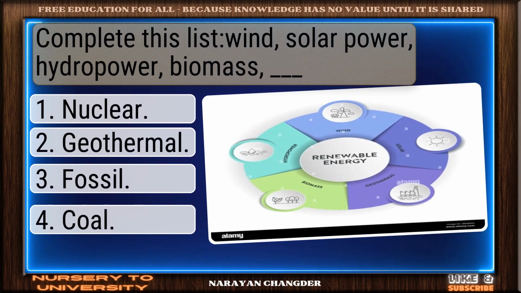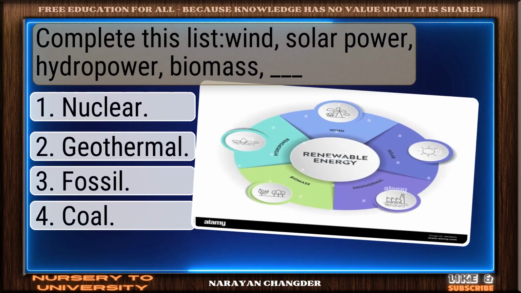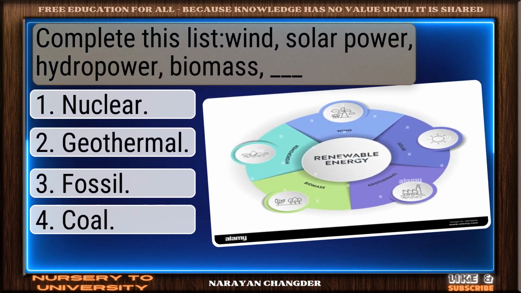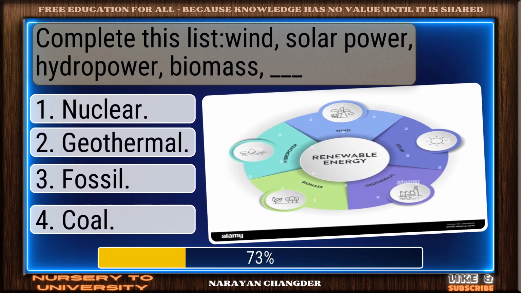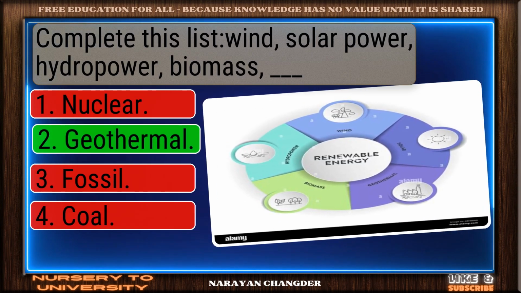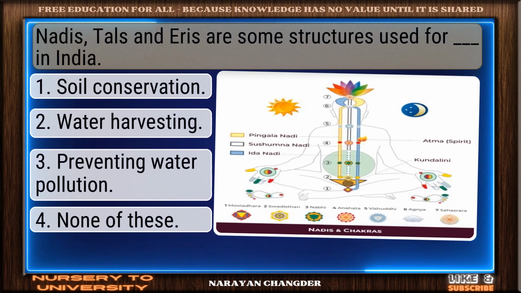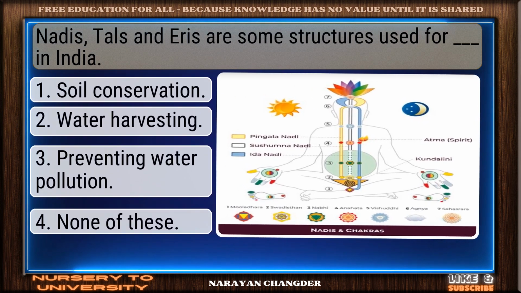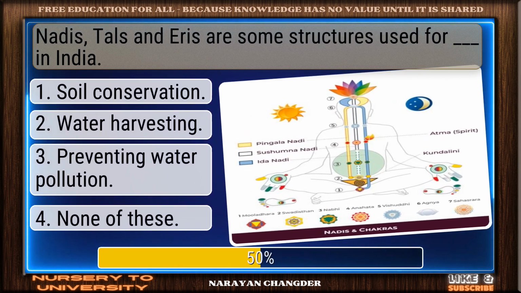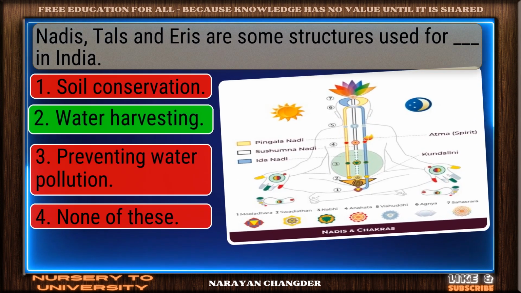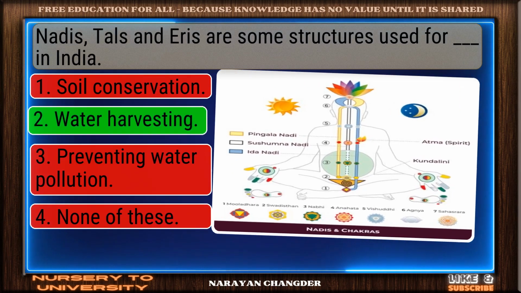Complete this list: wind, solar power, hydropower, biomass, dash. Smart pick. Geothermal is correct. Nadis, Tals and Aris are some structures used for dash in India. Clear logic. Water harvesting is sound.